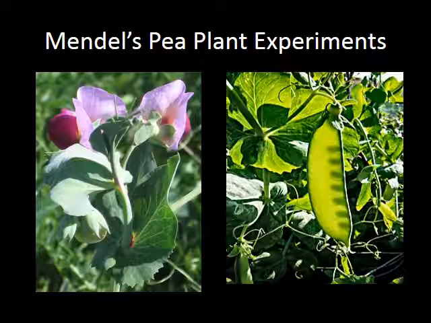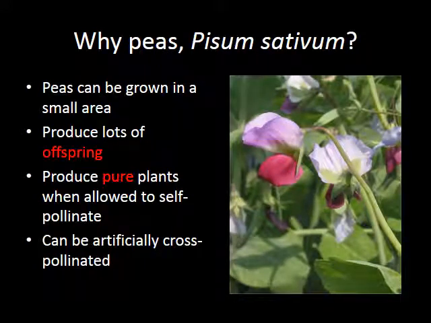Alright, so we're going to talk a little bit about Mendel's pea plant experiments and how he discovered his laws and what he came up with. So why did he use pea plants? First, peas can be grown in a small area, and Gregor Mendel was a monk, so he only had a very small little vegetable garden to do his experiments in.